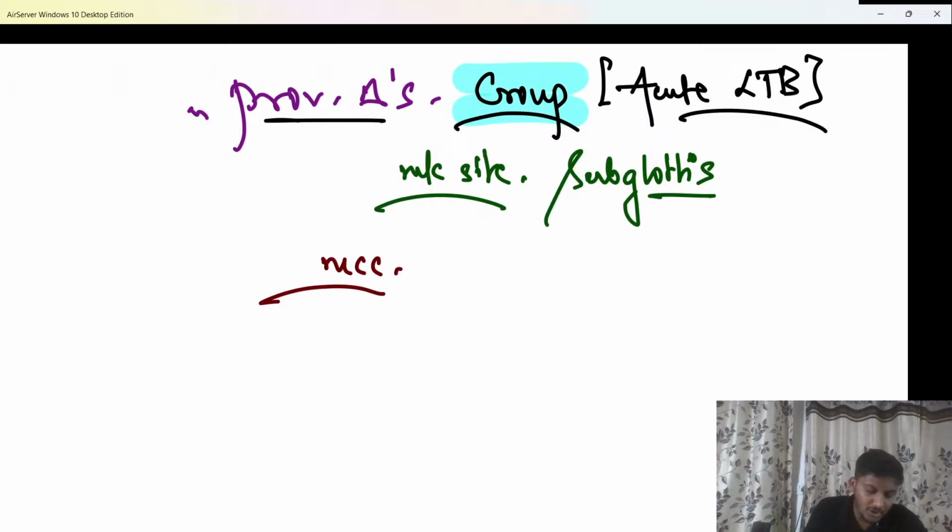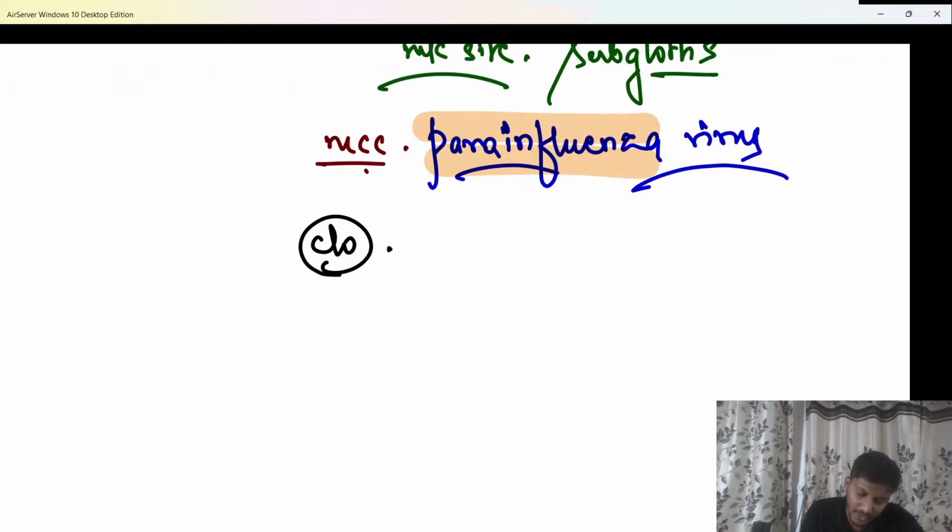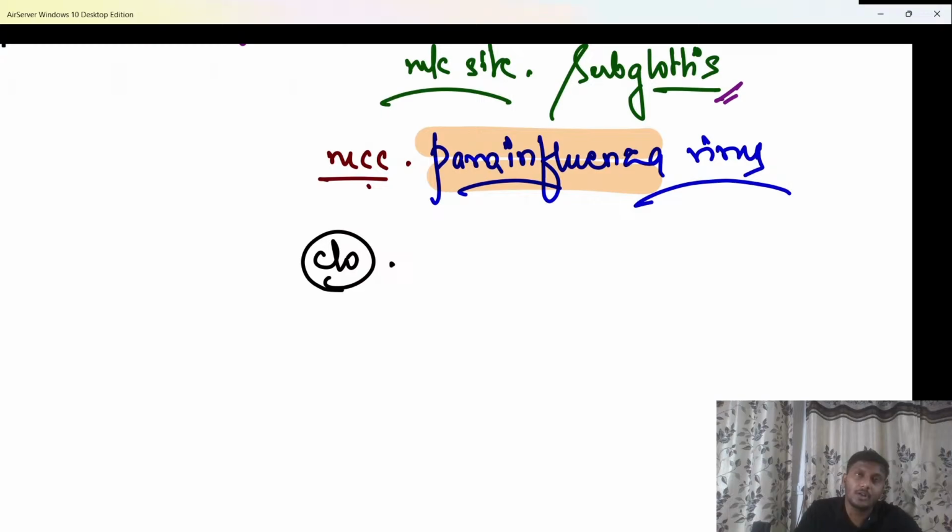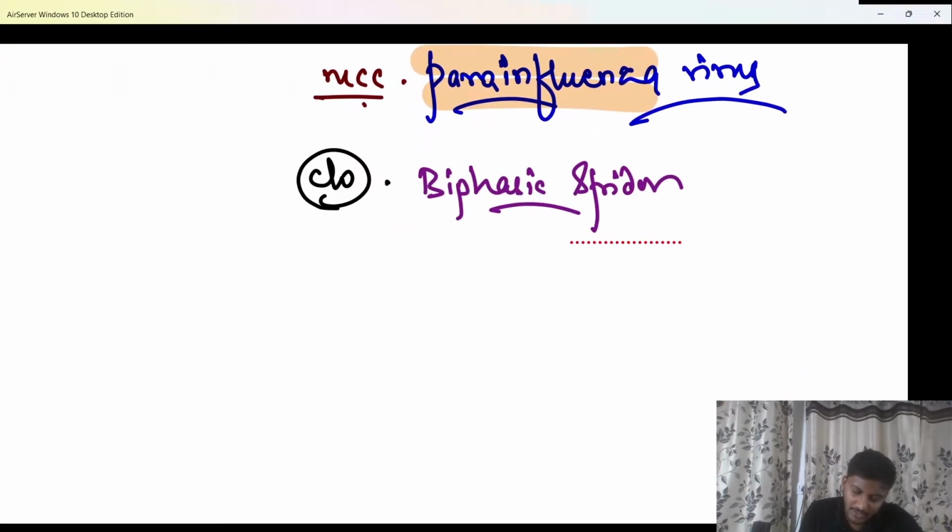Now if they ask what the complaint of the patient is: as there is edema of the airway, the patient is going to have stridor, and whenever there is obstruction at the subglottis, the patient is going to have a biphasic stridor. Second, the child has a very classical cough, as if a dog is barking.